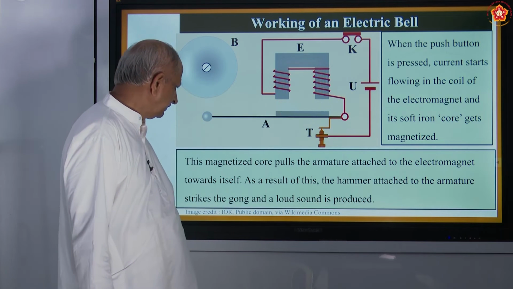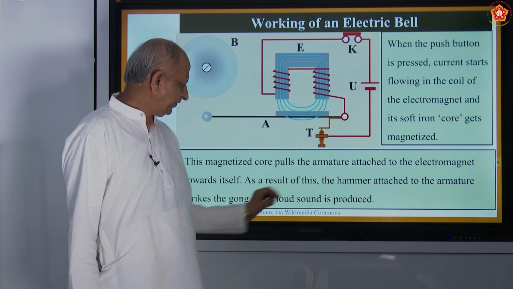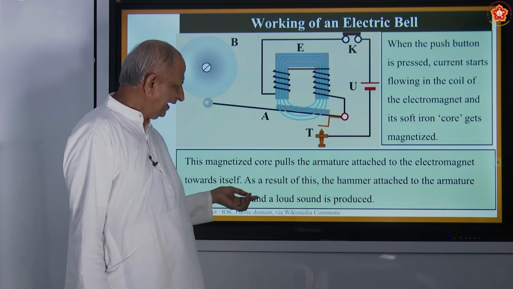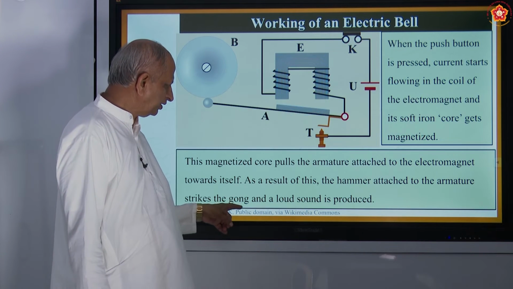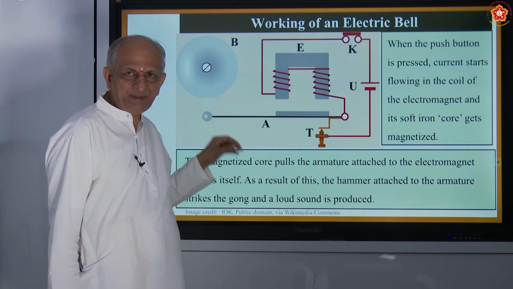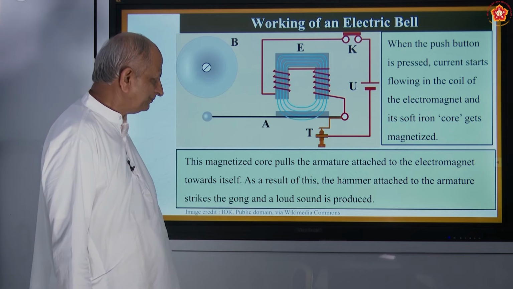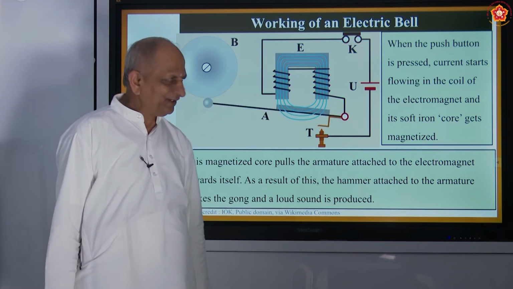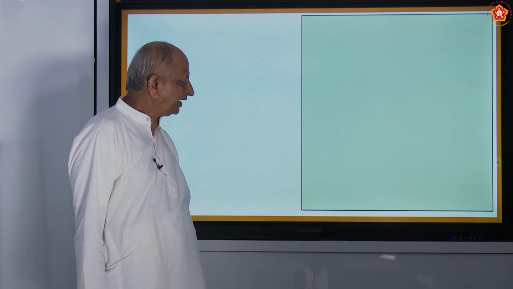electromagnet works. The magnetized core pulls the armature attached to the electromagnet towards itself. So it attracts like this. As a result, the hammer attached to the armature strikes the gong, and a loud sound is produced. So it hits here, and because it is made of steel, a very beautiful sound will come. And the more you press it, the more will be the sound, is it not? Once you stop pressing, the sound also stops. Okay.